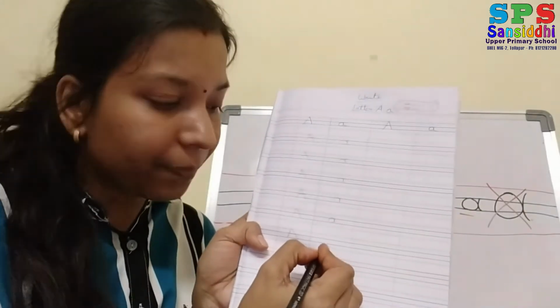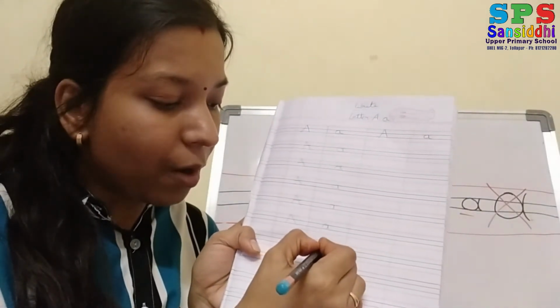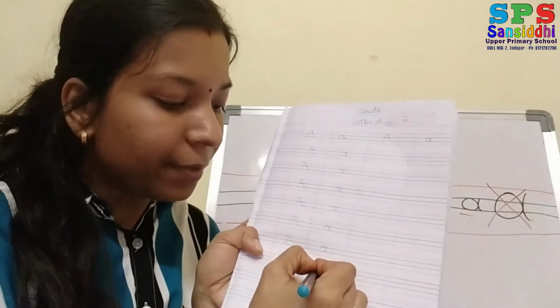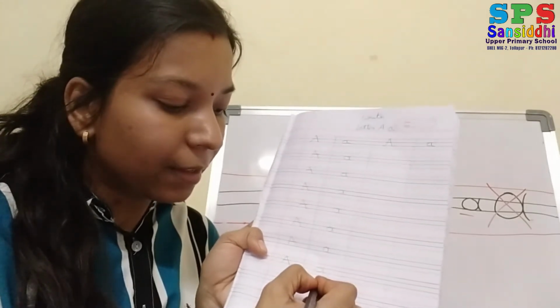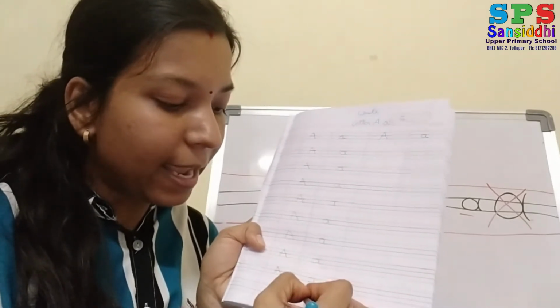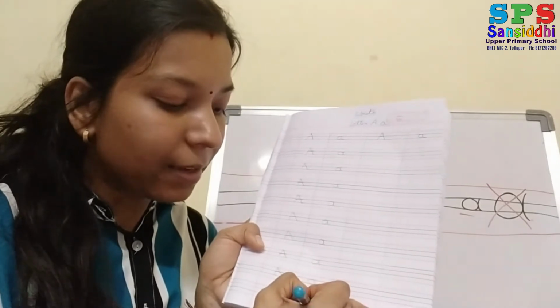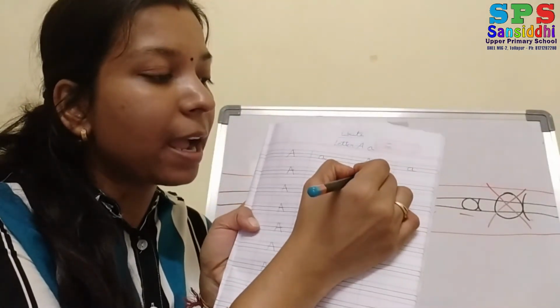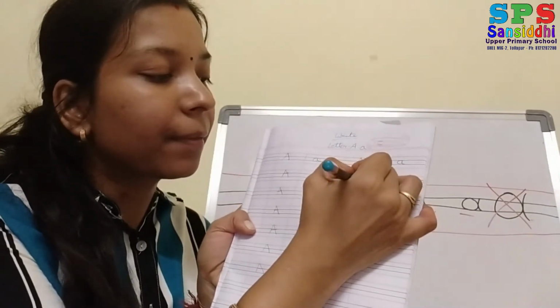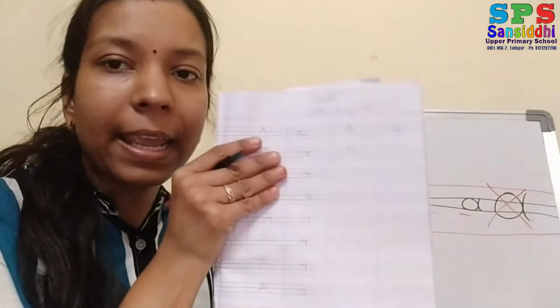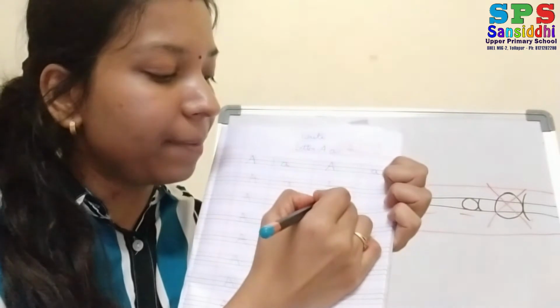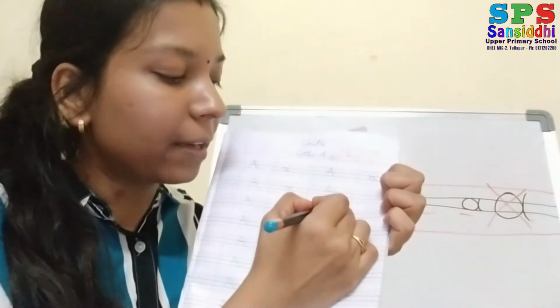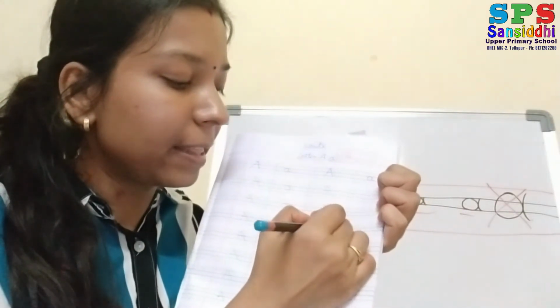Small A. Small A. Small A. Small A. And small A. Okay. Now again it's time to write capital A. Capital A. Okay. Same you have to write. Don't write here and there.